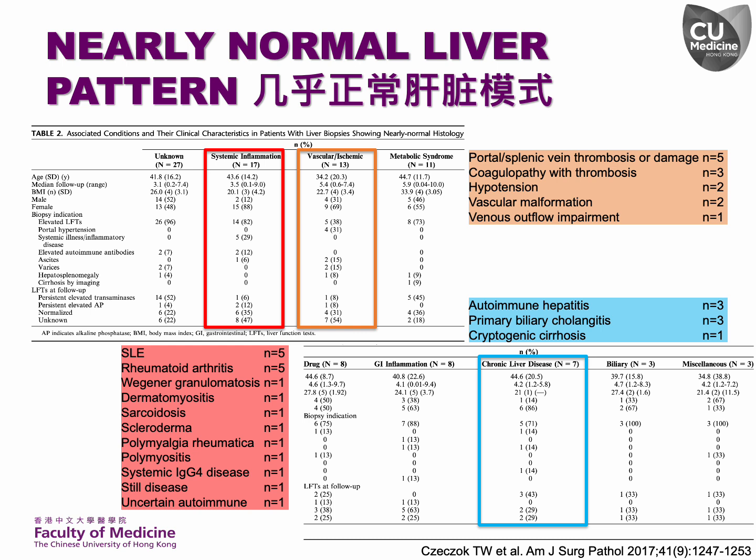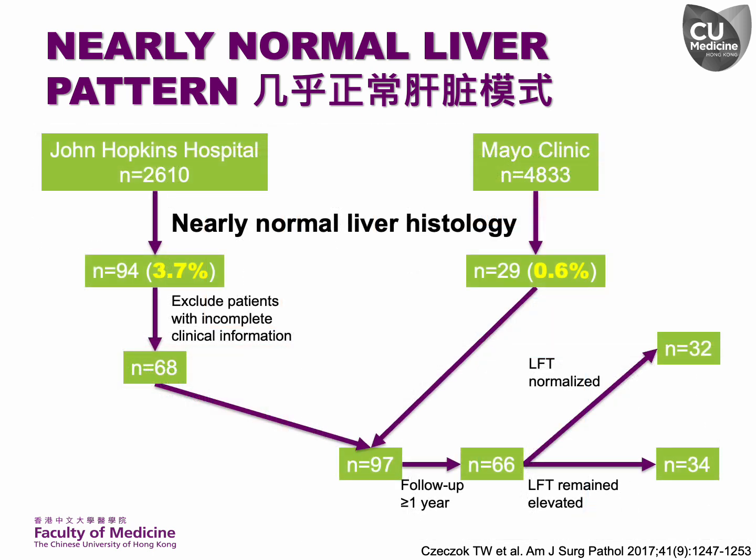After a follow-up period of at least 1 year, 7 patients eventually developed confirmed chronic liver diseases, which included autoimmune hepatitis, primary biliary cholangitis, and cryptogenic cirrhosis. Among patients with a follow-up of more than 1 year, almost half of them had normalized liver biochemistry, whereas the remaining had persistent deranged liver biochemistry.